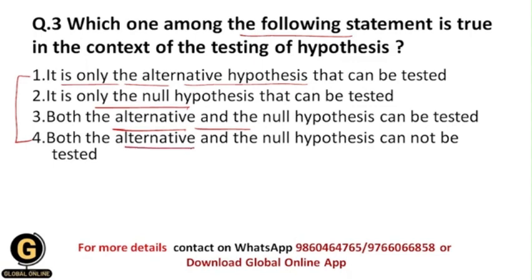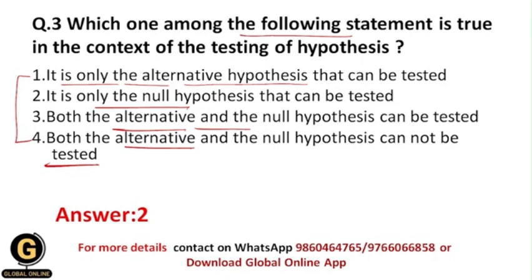So students, we formulate hypotheses so that we can test them, okay, and that's why there is a permission, or you can say there is a rule, that we need to test the hypothesis in any kind of research process, and here we only test the null hypothesis, okay, because whenever we accept the null hypothesis, then in that case we are going to reject the alternative hypothesis, and whenever we reject the null hypothesis, then in that case we are going to accept the alternative hypothesis, and that's why there is a need to test only one hypothesis, which is the null hypothesis, okay.